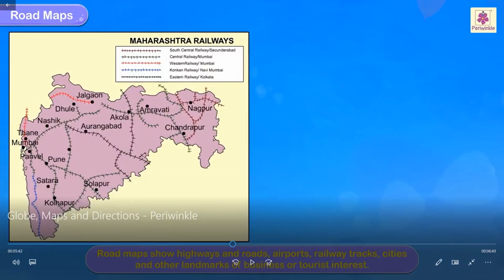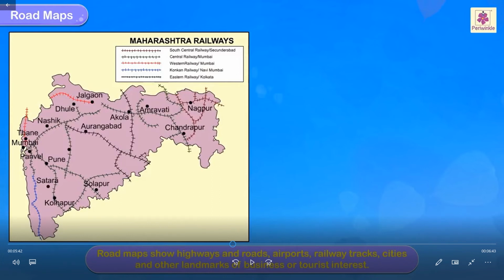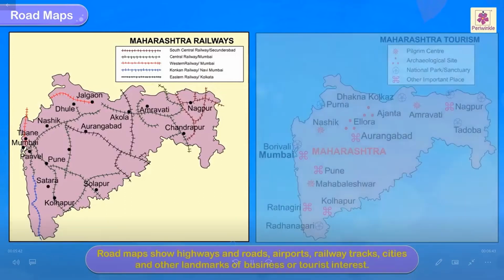See, here Maharashtra is highlighted, with lines represented over there. South Central Railway, Secunderabad, then Central Railway, Mumbai, third one Western Railway, Mumbai, Konkan Railways. They have used a line and a small red line, black, to represent the various road maps.